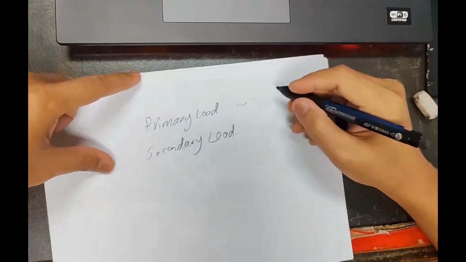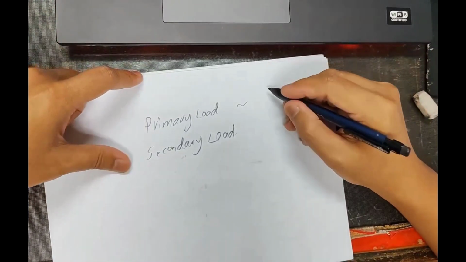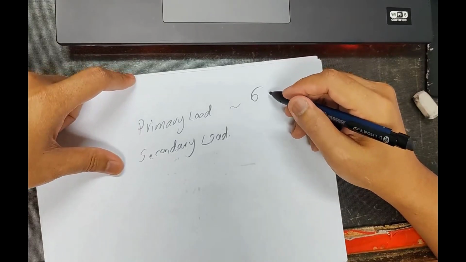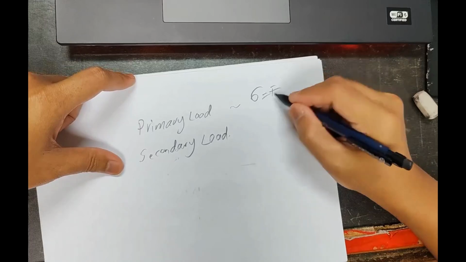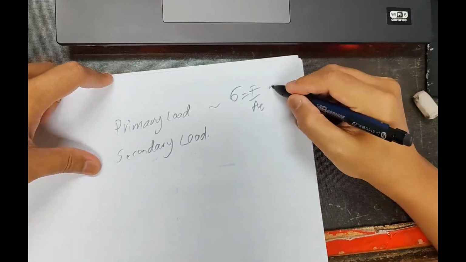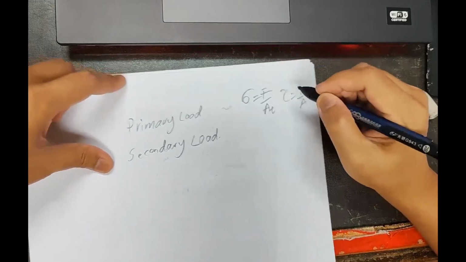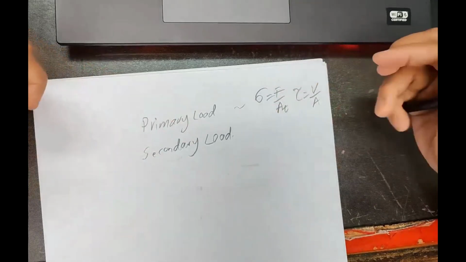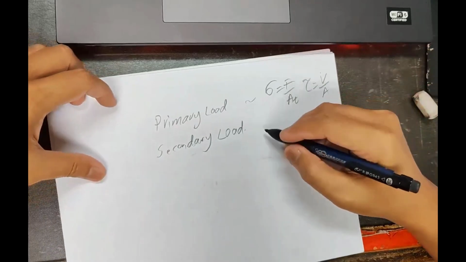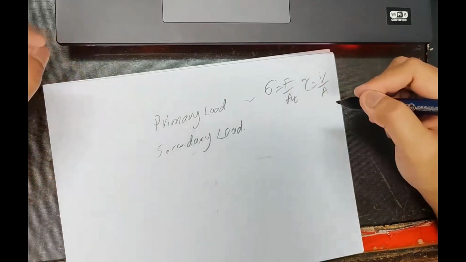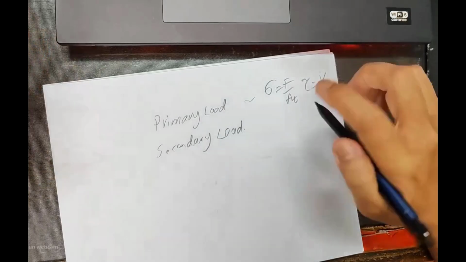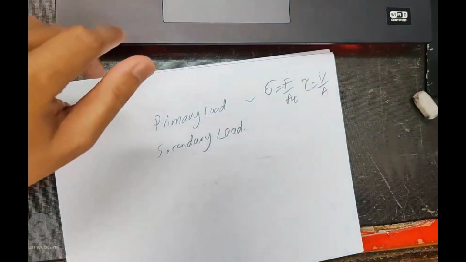As I mentioned, the primary load is axial stress, force over area, and shear stress, V over area. These are primary loads because of the tension and also shear stress. Secondary load is due to torsion and also due to the bending moment of the bolt. Okay, this is just a briefing.